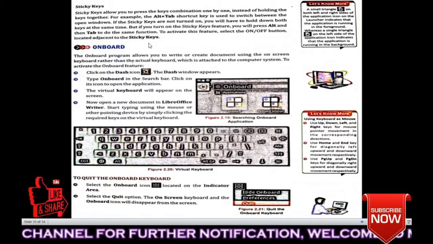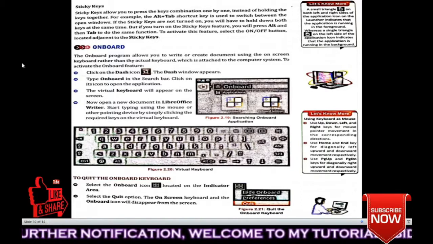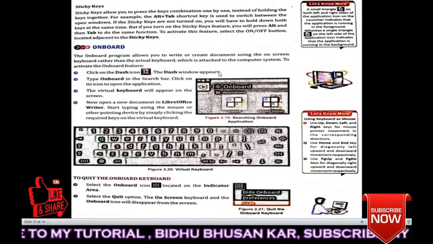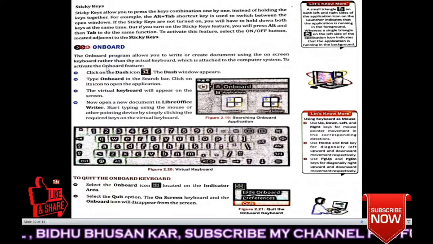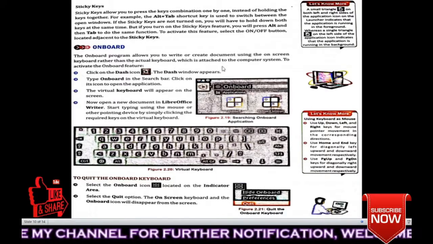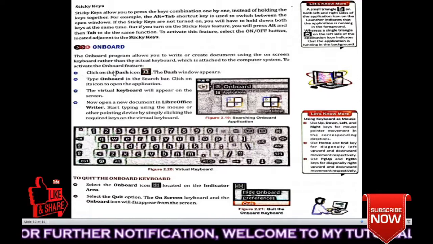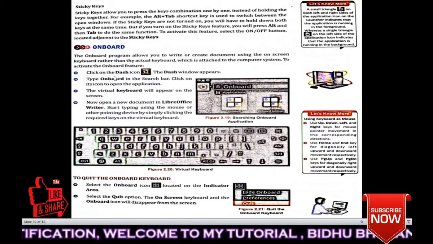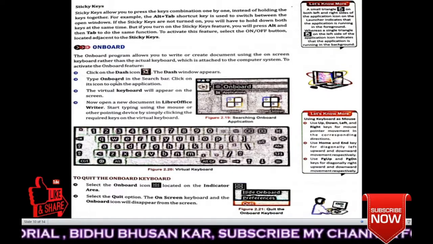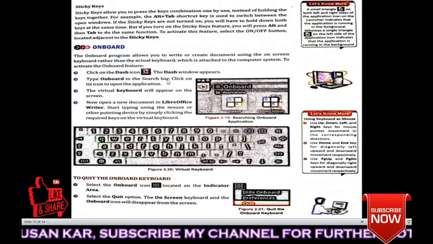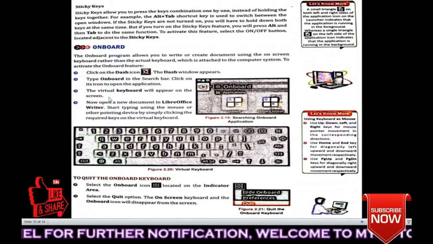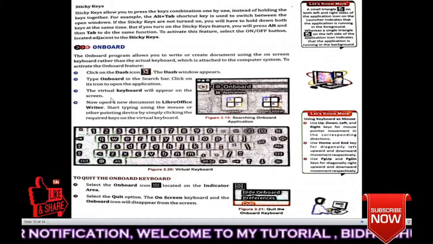Okay, understood or not? Next, Onboard. The Onboard program allows you to write or create documents using the on-screen keyboard rather than the actual keyboard, which is attached to the computer system. To activate the Onboard feature, click on the Dash icon. The Dash window appears. Type Onboard in the search bar. Click on its icon to open the application. Then the virtual keyboard will appear on the screen.